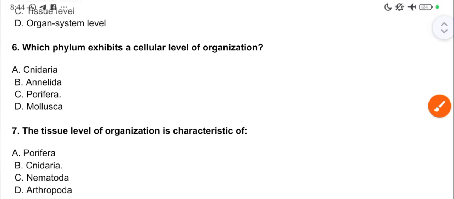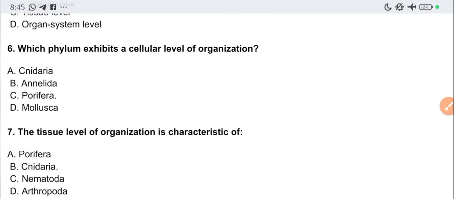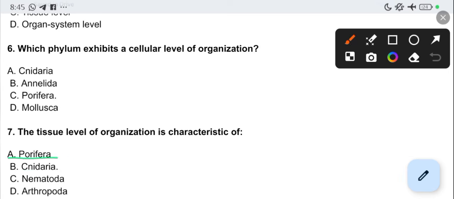Okay, so question 7. The tissue level of organization is characteristic of the cnidarians. You know, after the Porifera, you have the cnidarians, and after cell, you have tissue. So this is the same way you should memorize it. Now, one thing you should take note of is for your zoology exam. Immediately you commence your zoology exam, the first thing that you should write on the paper or any material you are taking to the exam is the phyla. That's from Porifera to cnidarian to Platyhelminthes to Nematoda. All of those, write them down, because you'll be making reference to those things in answering each of the questions. Okay, so the tissue level of organization is characteristic of the cnidarians.